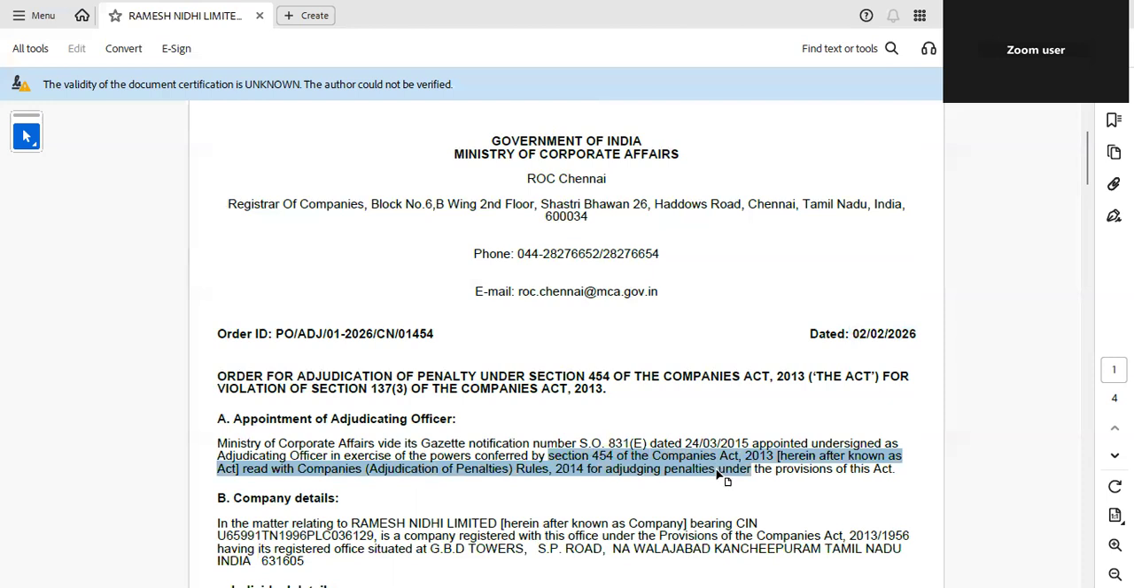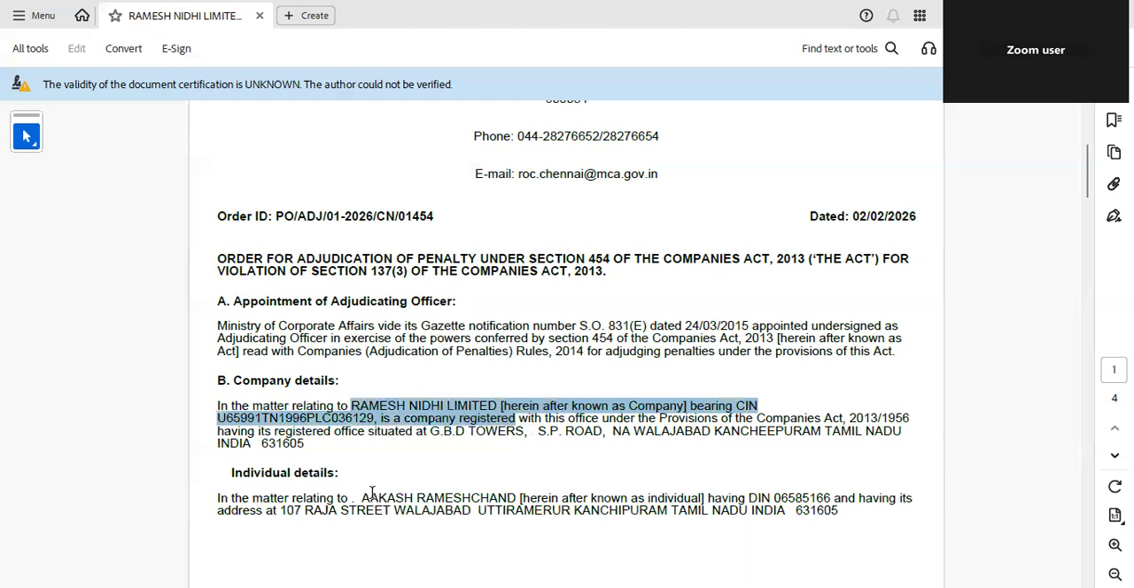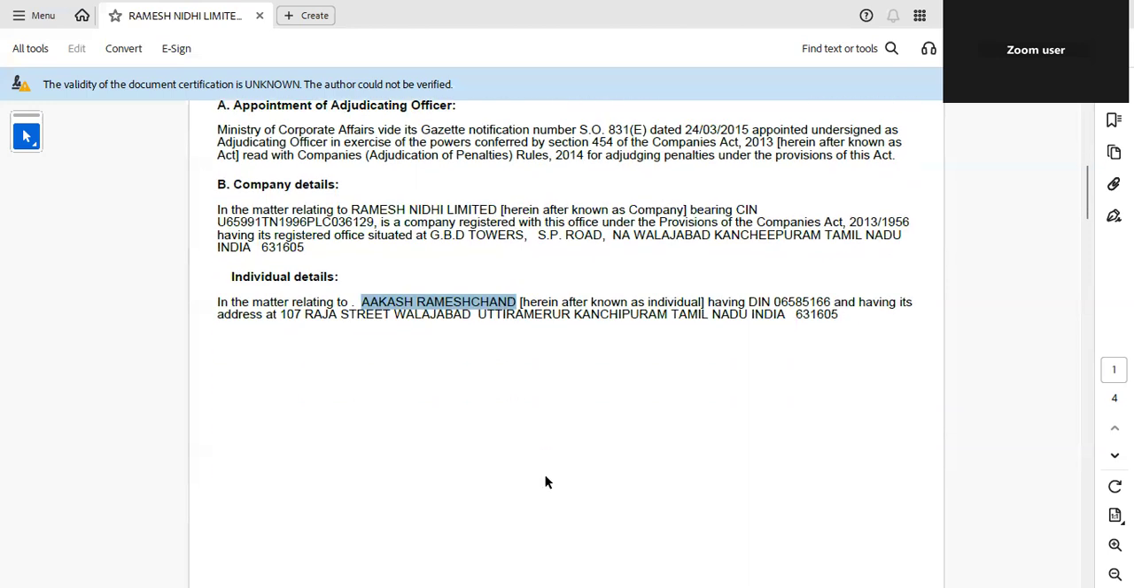Because of section 454, the ROC is legally empowered to issue show cause notices, conduct hearings, impose monetary penalties, and pass binding orders. The company here is Ramesh Nidhi Limited, registered in Tamil Nadu, Kanchipuram district. Officer in default here is an individual. A Nidhi company generally does not have a CFO or MD, so the director becomes the officer in default. The applicable provision is section 137.